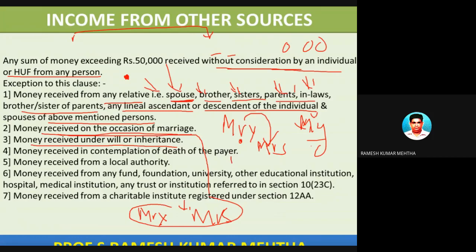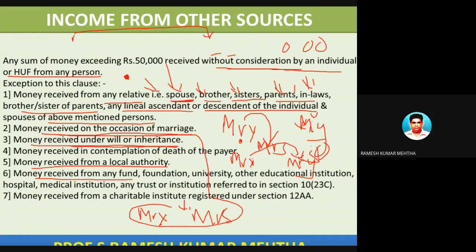For example, Mr. X is father of Mr. Y, and Mr. Y has inherited some 50 lakhs property or 50 lakhs money. So this is received under will or inheritance. So this is not income from other source. And money received from local authority. So local authority is giving some money to a person. Any money received from a local authority is not an income from other source. It is not at all an income. It is exempted income. These are all exempted incomes.